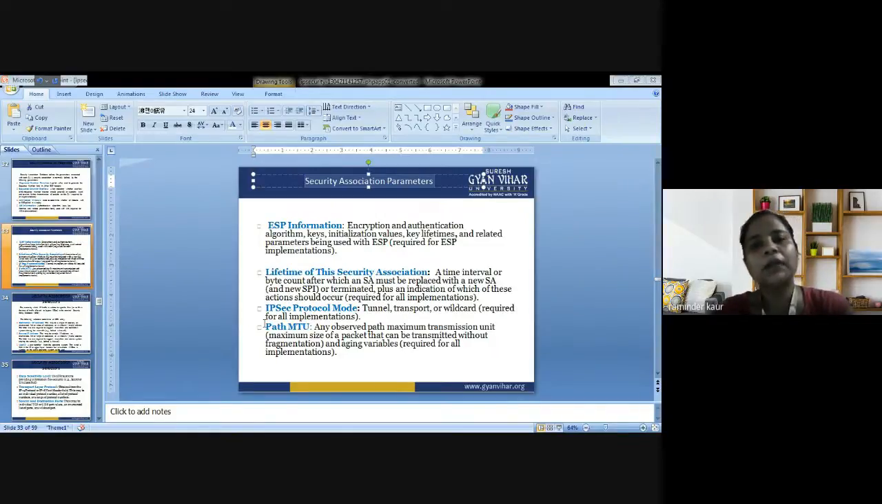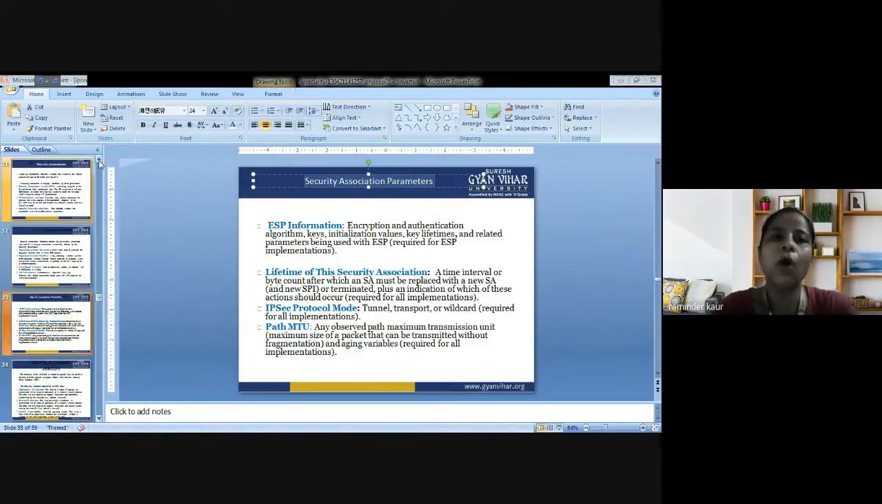Next is path MTU, that is any observed path maximum transmission unit, the maximum size of the packet that can be transmitted without fragmentation, and aging variables that are required for all the implementations. So this was about security association parameters. I will discuss the rest of the details in the next lecture.